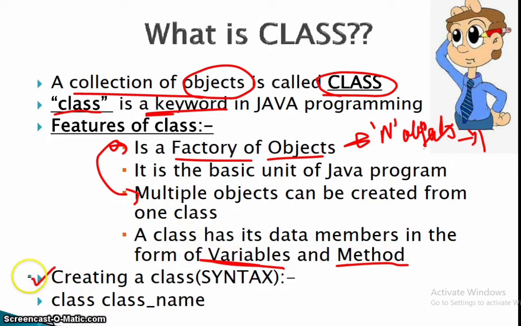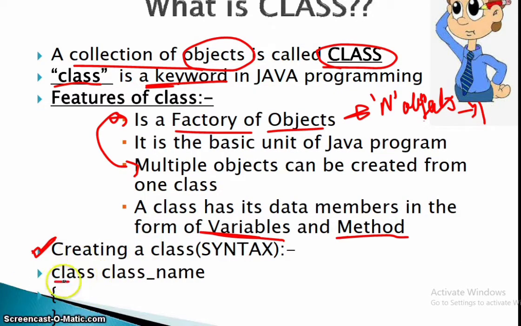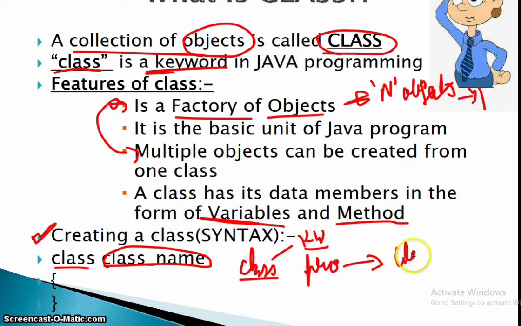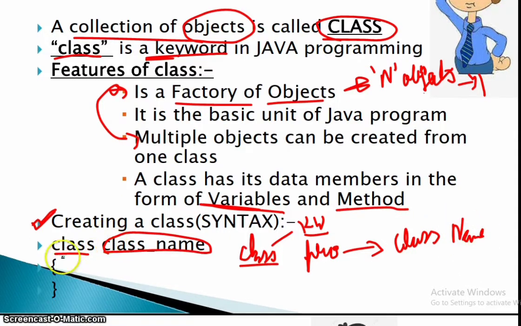Here is the syntax: class is the keyword, then class_name, which means you can give any name here. Suppose class pro. Class is the keyword, I am writing in the short form KW for keyword, and pro is the class name, and these are the brackets. Between these brackets we will be writing our Java program.